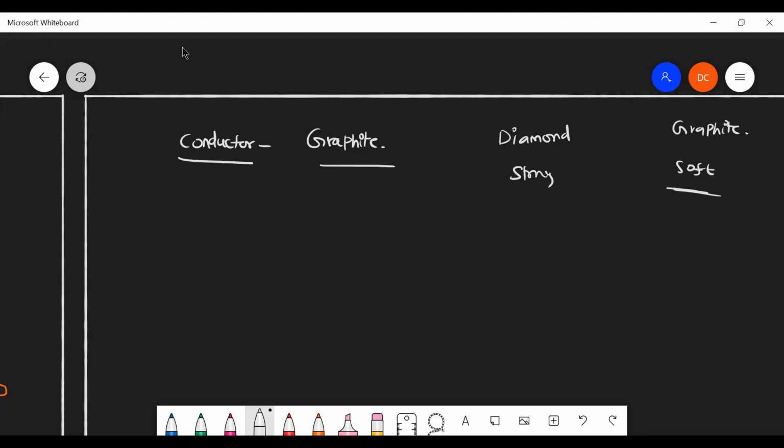How will the free electrons come, sir? So while you're looking at the graphite structure, just a minute, I will try to do this again.